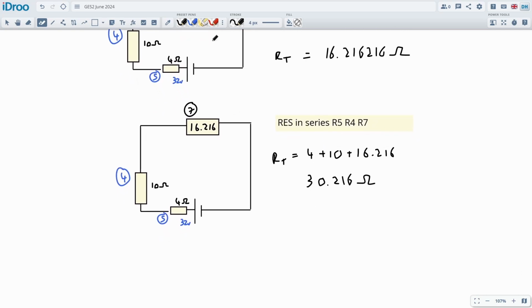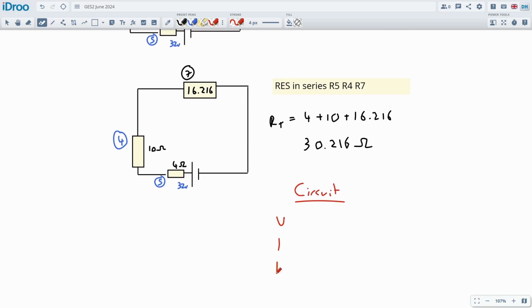Okay, so now we can write down circuit information, and this is really my halfway point. The circuit information is going to be V, I, R. The supply voltage is 32 volts. The total current is what we're calculating, and the resistance of the total circuit is 30.216. Let's use Ohm's law in there to get the current. So V, I, R, and I is equal to V over R.